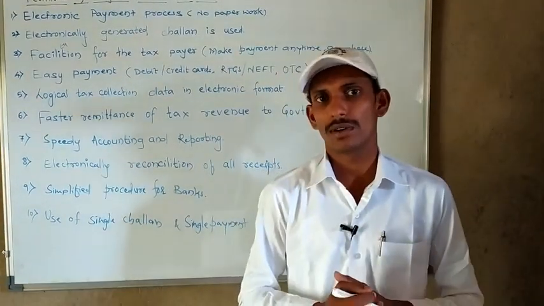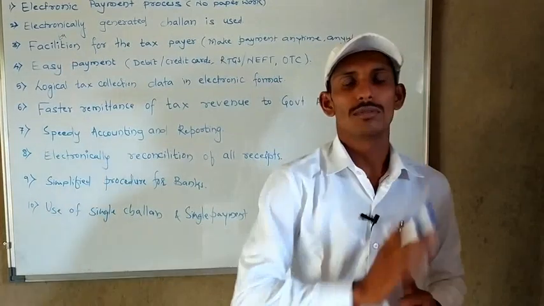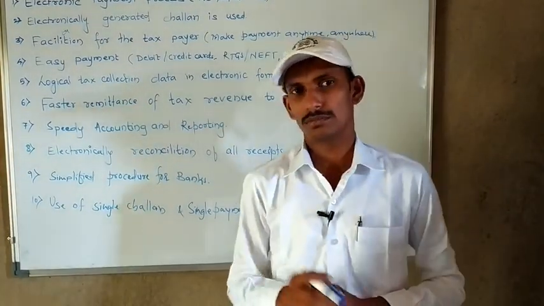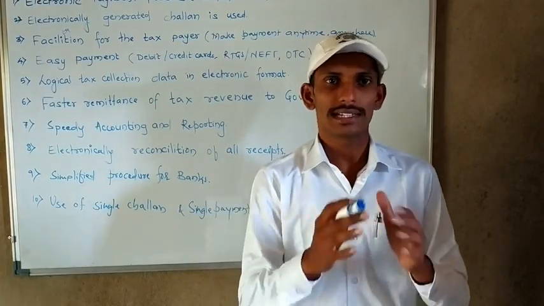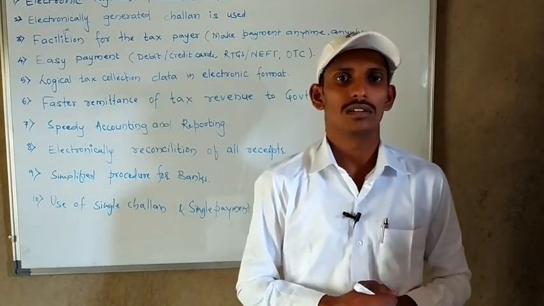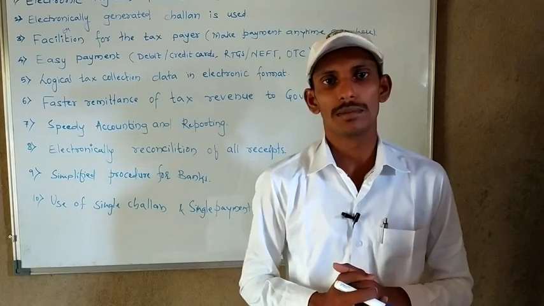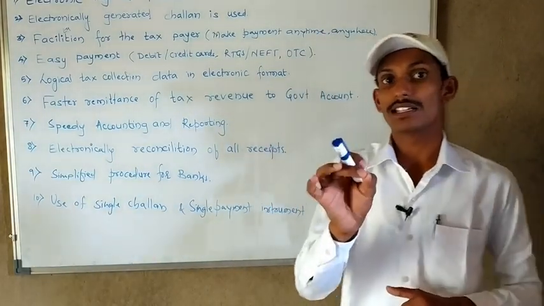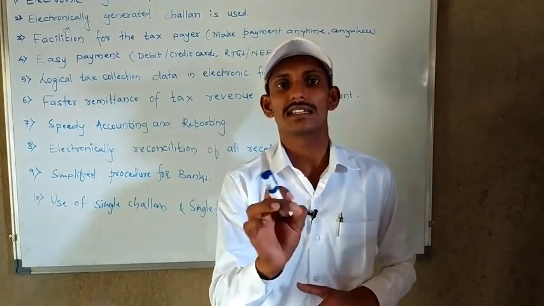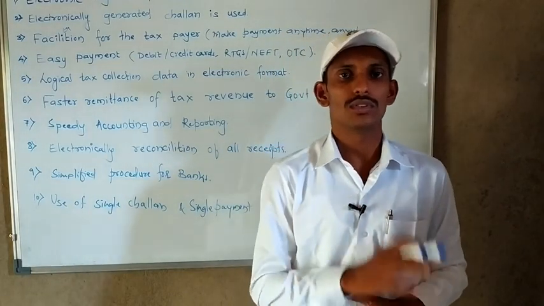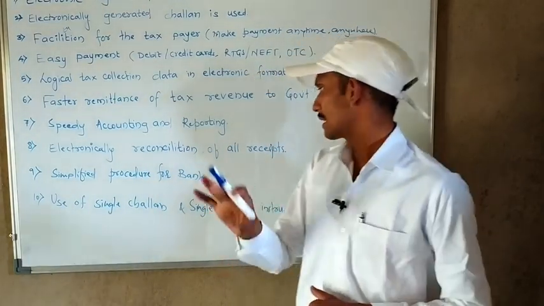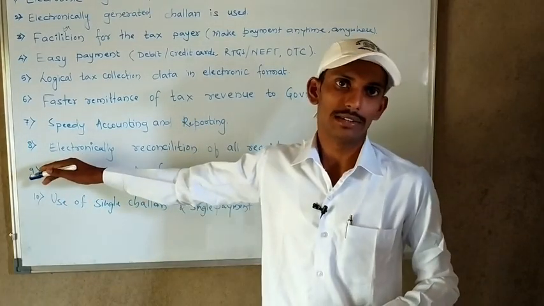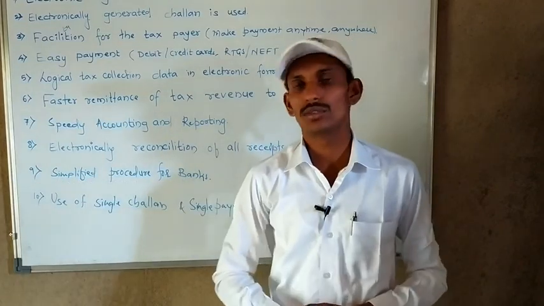If, for example, taxpayers paid through paperwork, then the government would be in a lot of trouble reconciling everything. But since GST transactions are done electronically, all receipts are reconciled electronically. This is very easy for the government also.